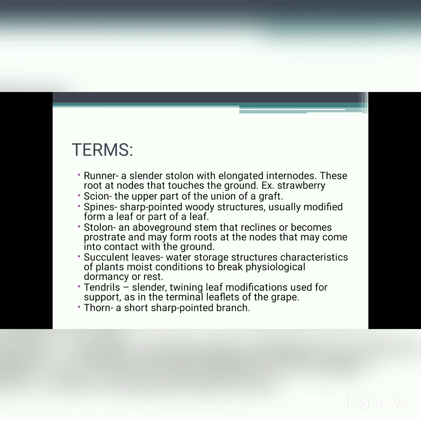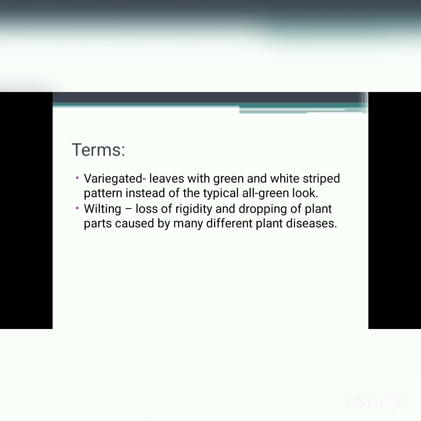Tendrils, slender twining leaf modifications used for support, as in the terminal leaflets of the grape. Thorn, a short sharp-pointed branch. Variegated, leaves with a green and white stripe pattern instead of the typical all-green look. Wilting, loss of rigidity and drooping of plant parts caused by many different plant diseases.